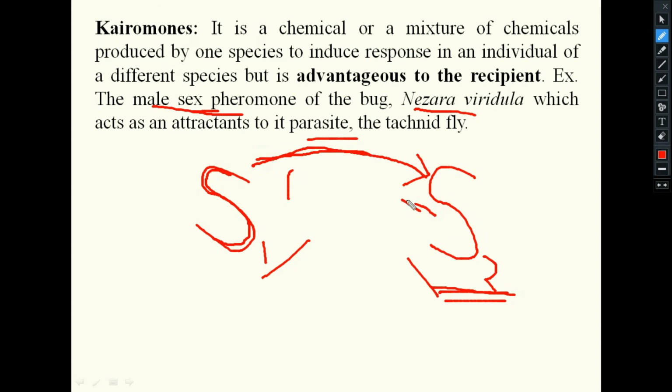Now S2 will come to attack this S1. So automatically this parasite will get the benefit because it helps in finding its host, Nezara viridula. Understood? So this is a kairomone, advantageous to the recipient.